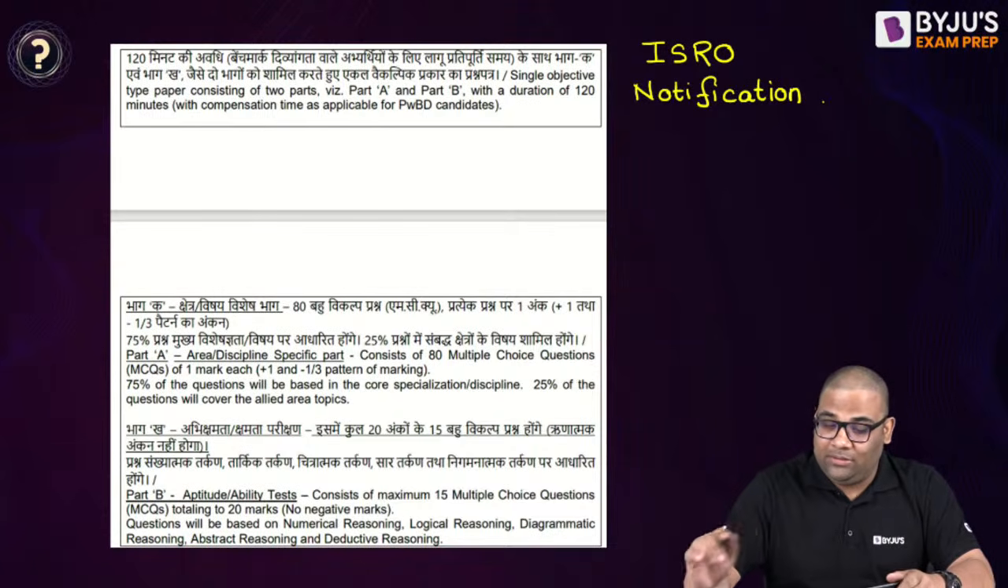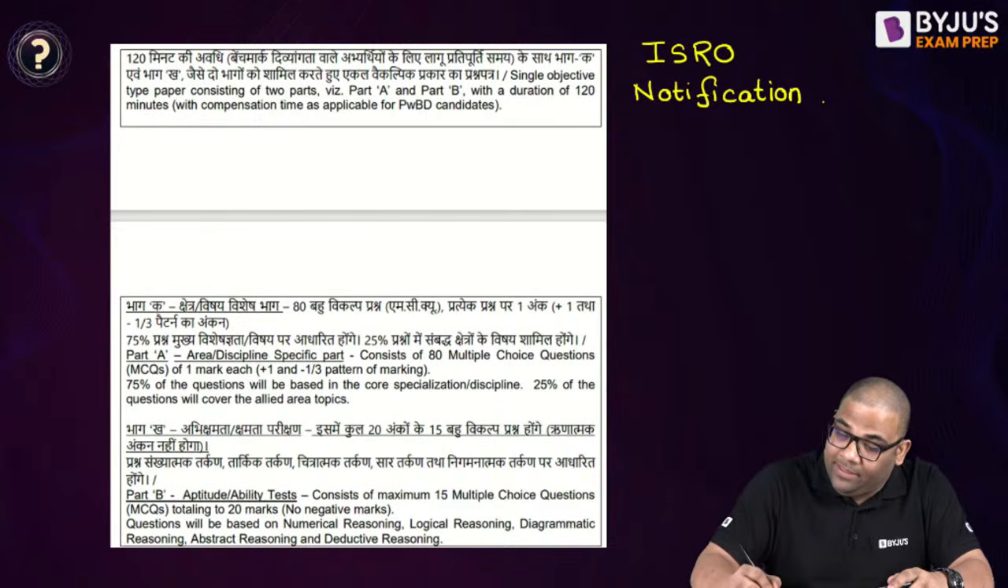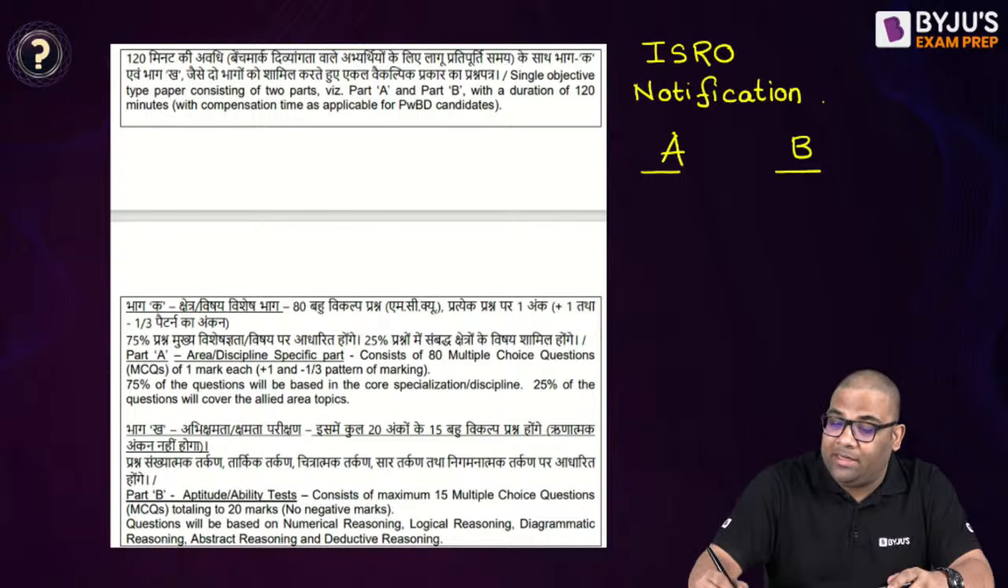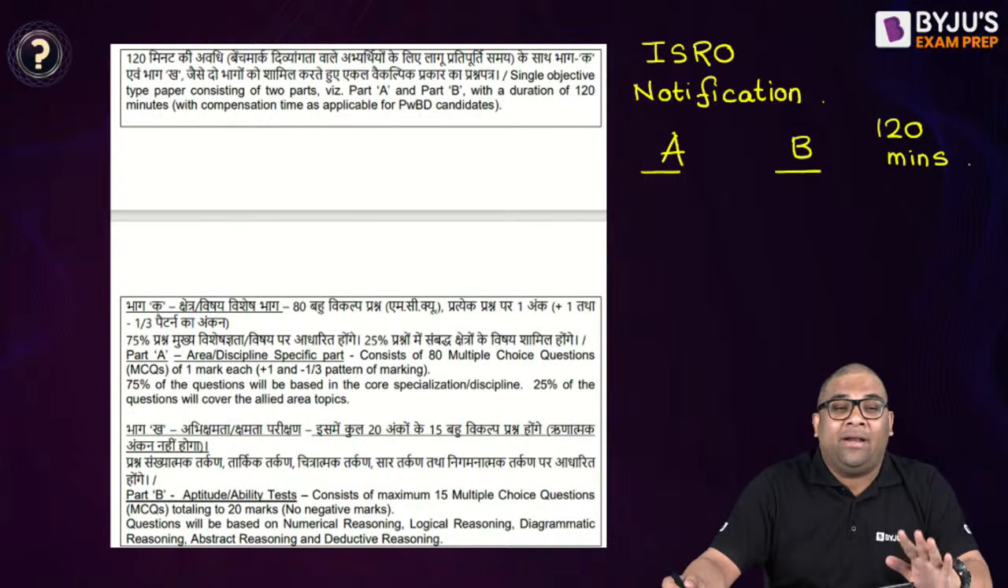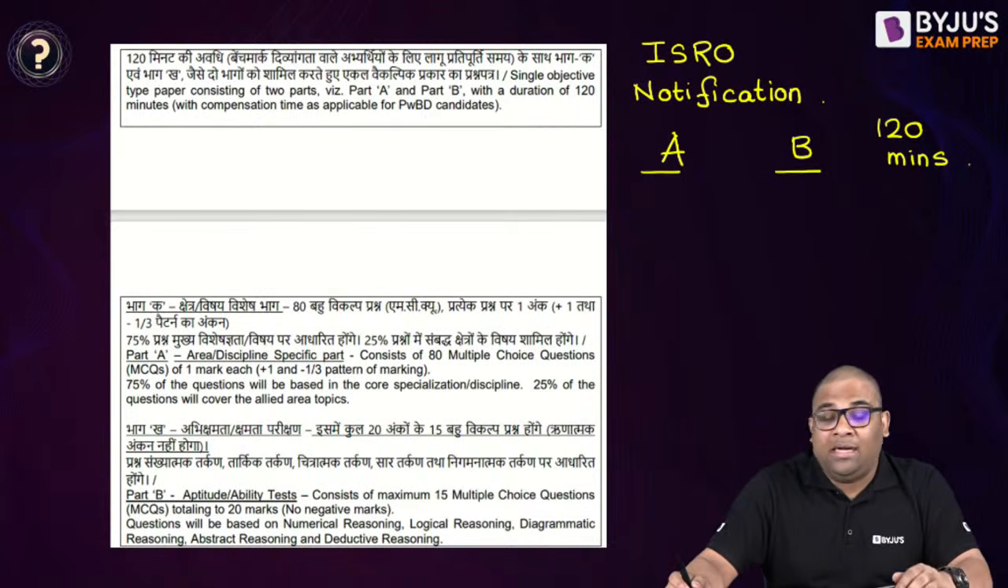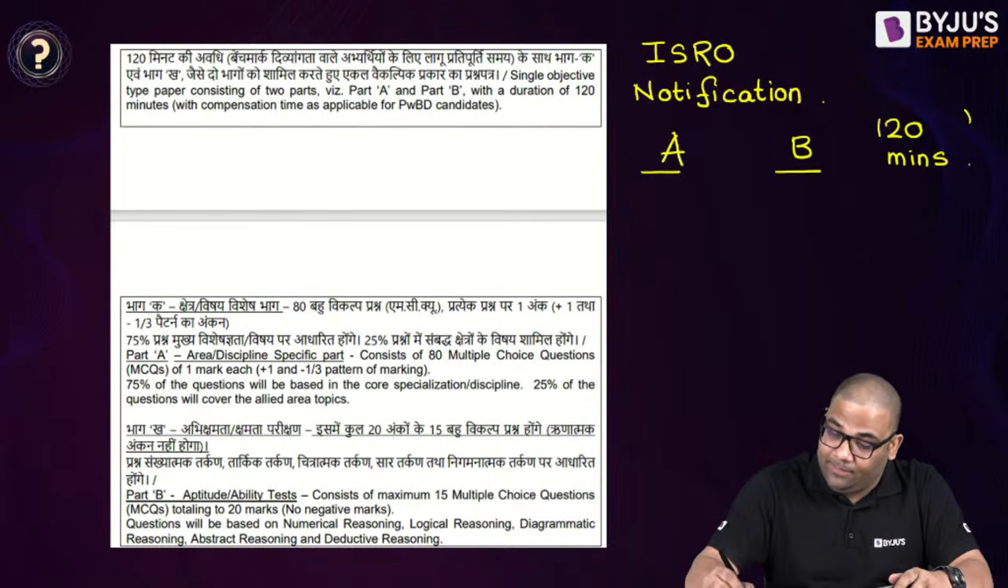Yes. So this is the ISRO's notification. Let us read it and see what the pattern is. It is written that it is a single objective type paper, with part A and part B. So there are two parts, and the total time allocated is 120 minutes, meaning 2 hours. Single paper, but two parts, total is 120 minutes.